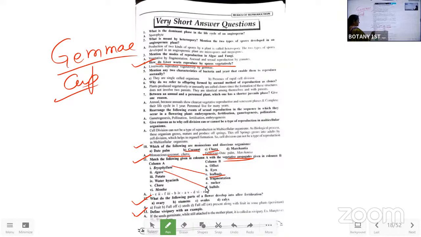Okay, and the next one, potato. Potato goes with the eyes, we know. Water hyacinth, offset, we know. Chara is by the fragmentation. Mentha is a sucker.